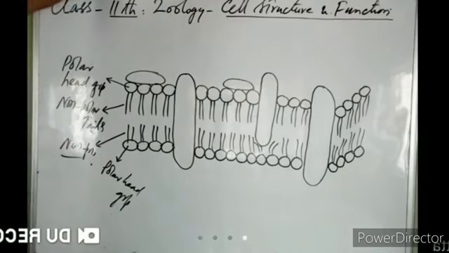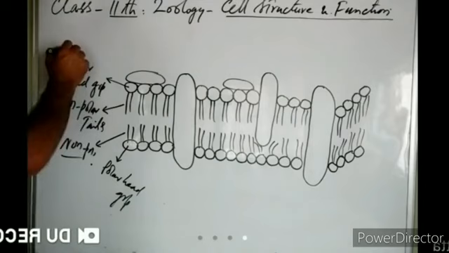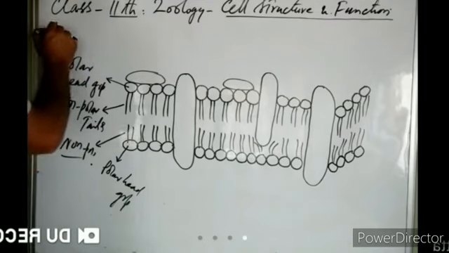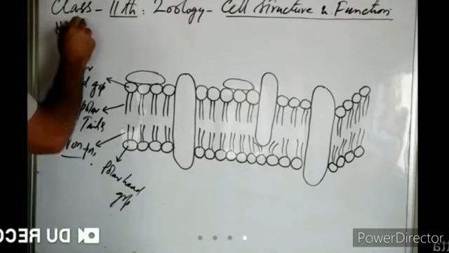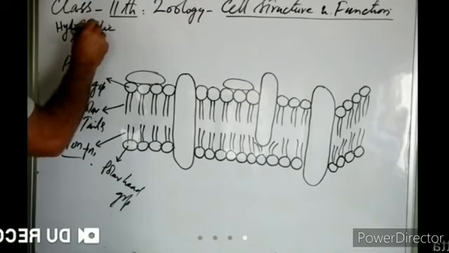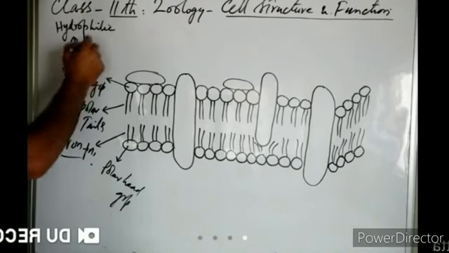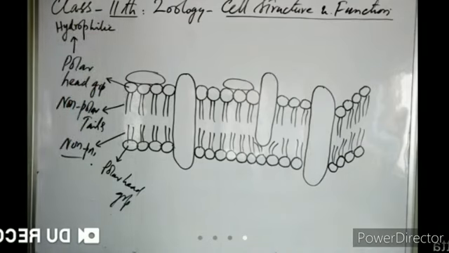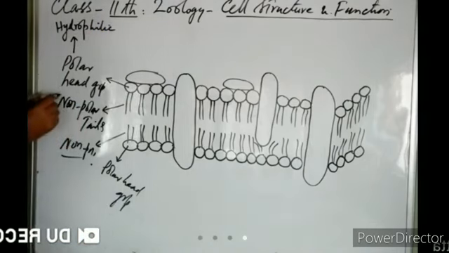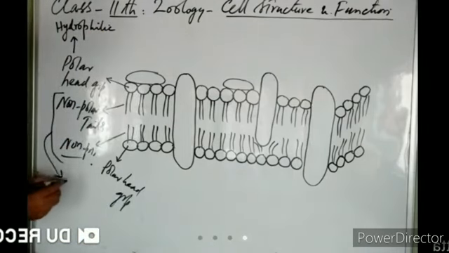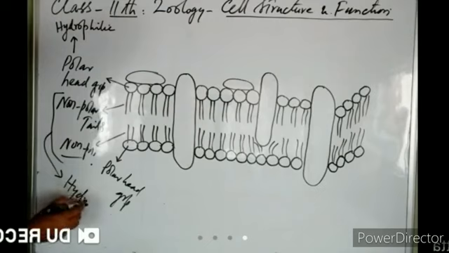These lipid molecules are mostly phospholipids. They are arranged in the form of a lipid bilayer so that they expose their hydrophilic head groups and conceal their hydrophobic tails.